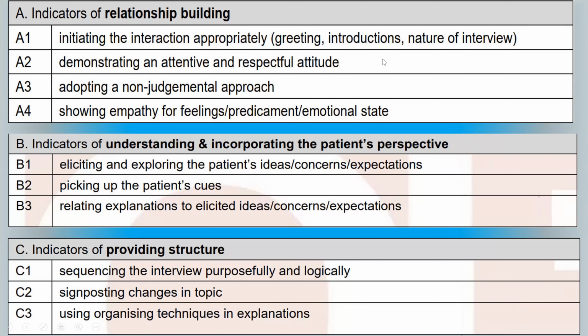So first of all is relationship building. Relationship building is about rapport formation. This can be started right from the beginning when you greet the patient, and then you introduce yourself, and then clarify the patient's name, and then clarify your role in their care.